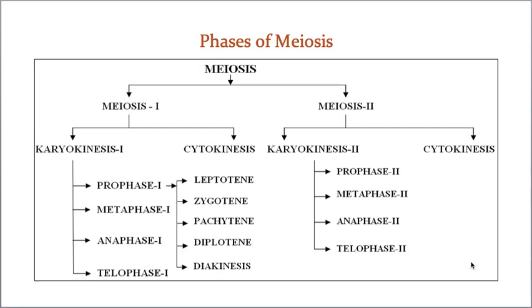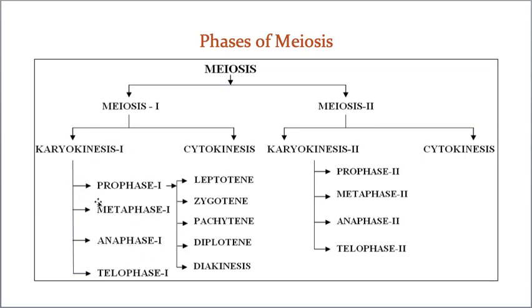And now let us take the process of meiosis. The meiosis process takes place in two steps. The first one is meiosis 1 and then meiosis 2. Meiosis 1 is again divided into karyokinesis 1 and cytokinesis 1. Meiosis 2 is also divided into karyokinesis 2 and cytokinesis 2. Now karyokinesis 1 is divided into prophase 1, metaphase 1, anaphase 1 and telophase 1.